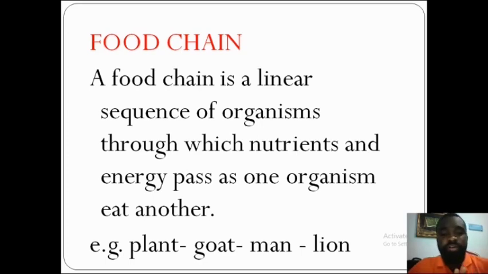Let me break it down for you. Food chain is a process whereby organisms gain energy and nutrients by eating one another.